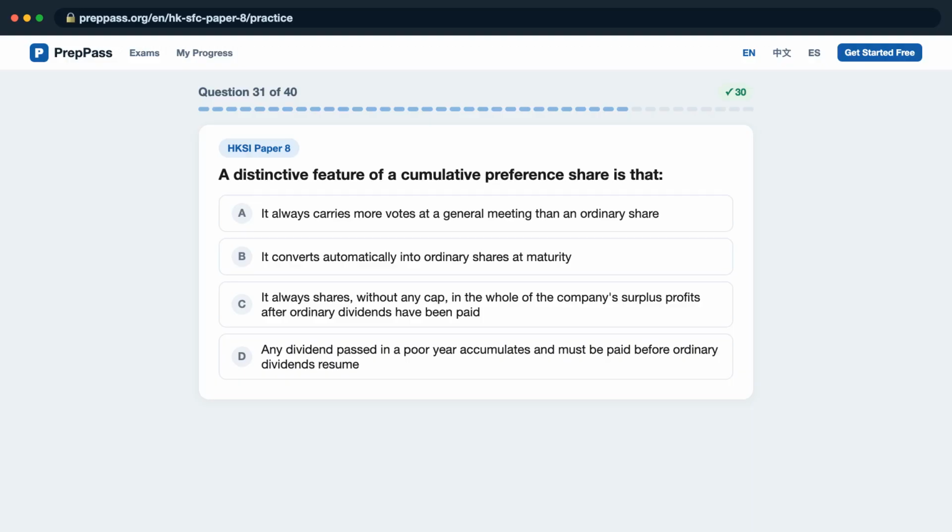Question 31. A distinctive feature of a cumulative preference share is that, is it A, it always carries more votes at a general meeting than an ordinary share, B, it converts automatically into ordinary shares at maturity, C, it always shares, without any cap, in the whole of the company's surplus profits after ordinary dividends have been paid, D, any dividend passed in a poor year accumulates and must be paid before ordinary dividends resume?